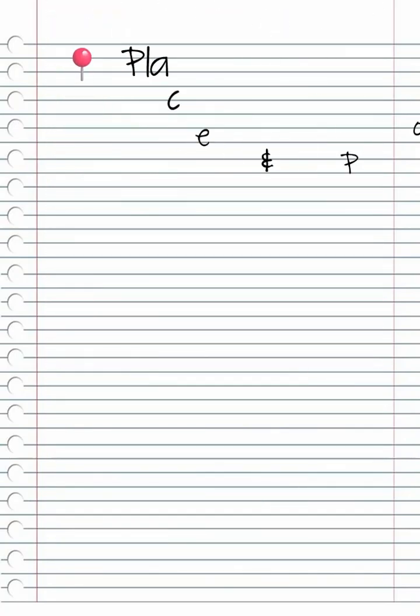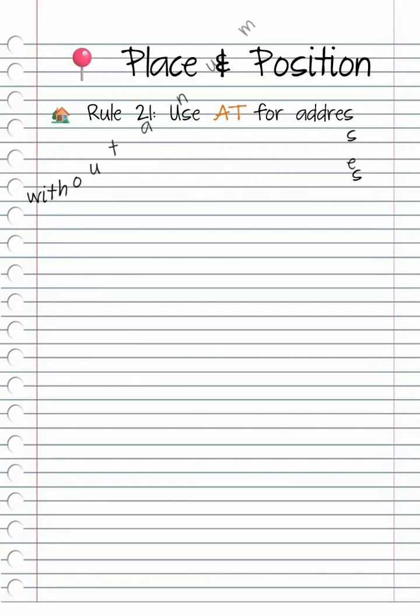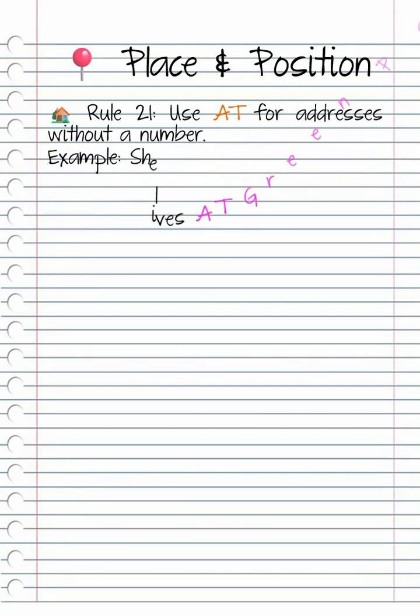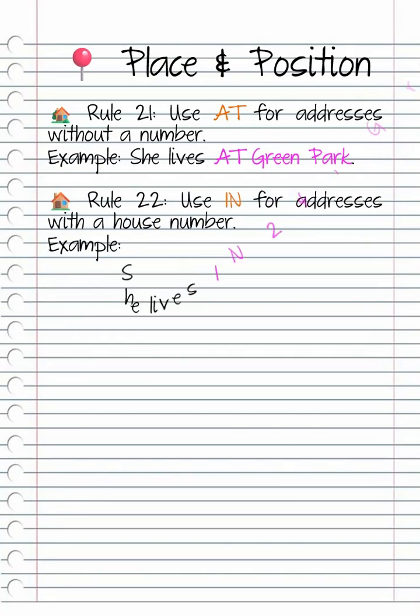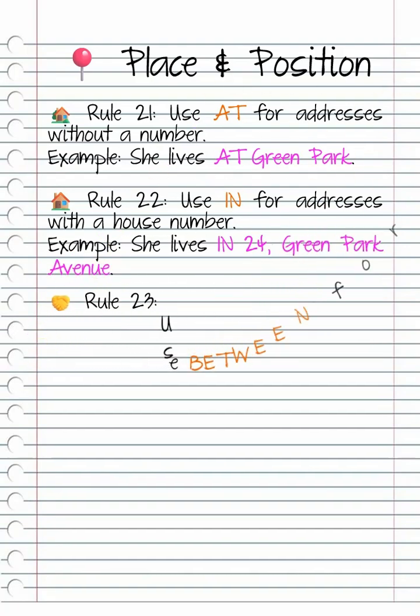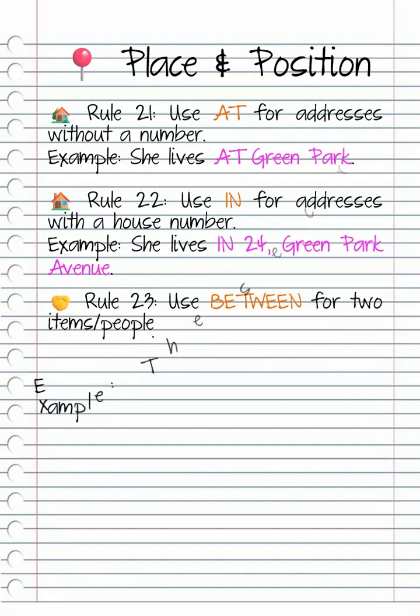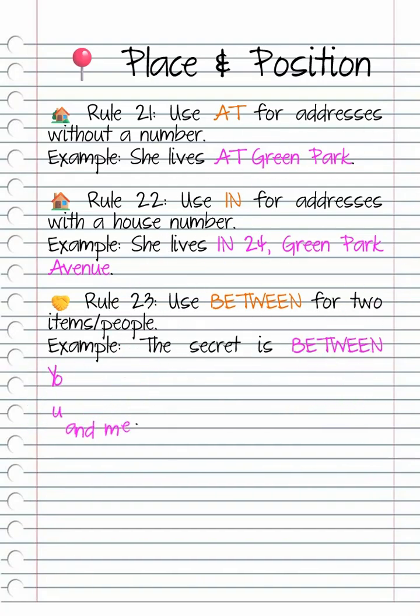Place and position. Rule 21. Use at for addresses without a number. Example, she lives at Green Park. Rule 22. Use in for addresses with a house number. Example, she lives in 24 Green Park Avenue. Rule 23. Use between for two items, people. Example, the secret is between you and me.